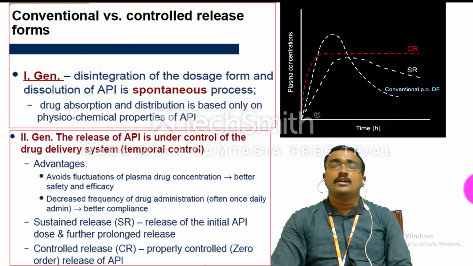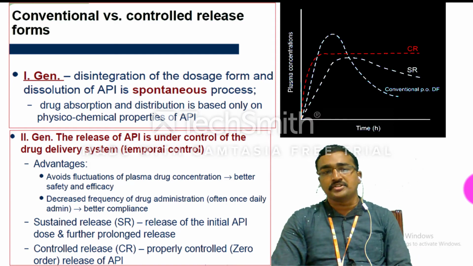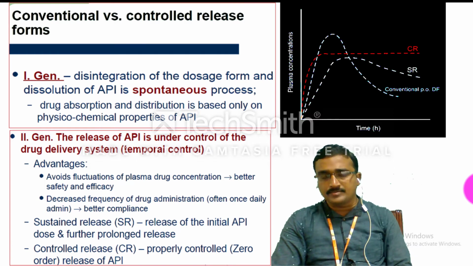Better you should avoid the first generation and go for the second generation, which is recommended, because we are only giving the dose once daily, and from the patient's point of view this produces better compliance. The second generation, like sustained release, is because we are modifying the delivery system and the release rate of the drug. In these cases we can call it sustained release and controlled release.